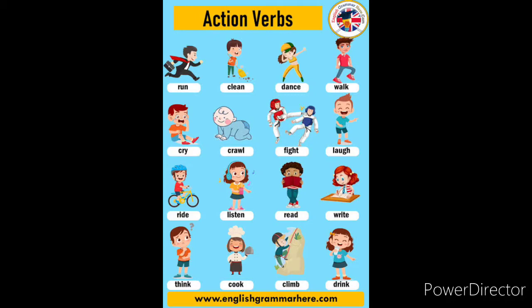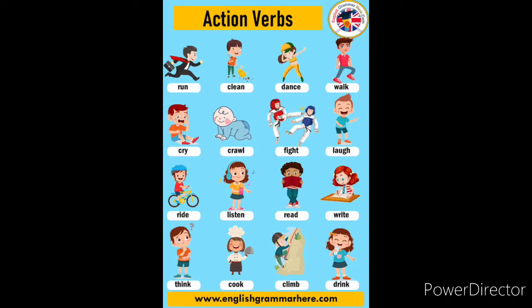Look at the image, children. In this picture, you can see so many action verbs. As I told you, action verbs are the words that show an action. So see here in the first one, the image is about running. So run is an action. Then clean is an action. Dance is an action. Walk is an action. Cry is an action. Crawl. Crawl means the baby, who doesn't know how to walk. In the beginning stage, the baby will crawl. So that is an action.